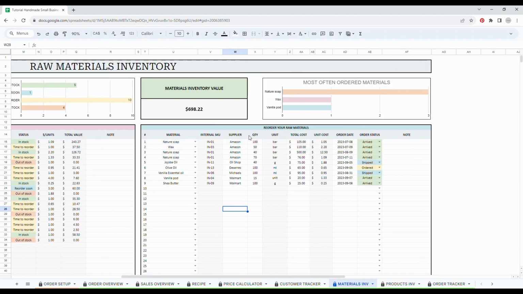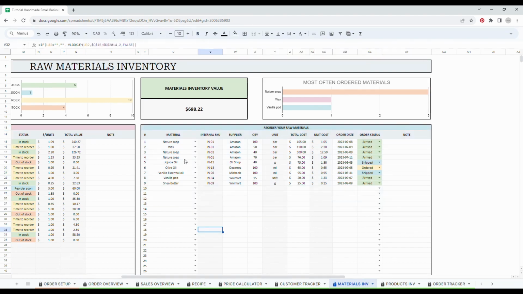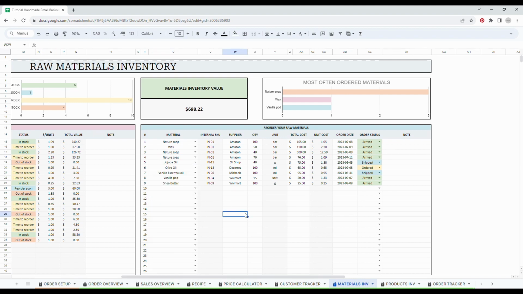If you go to the right, you will see the reorder your raw materials table. This table allows you to track when you reorder a material from your supplier. Simply use the drop-down menu and click on your material, then add the supplier's name, the quantity you ordered, and the total costs of your order.